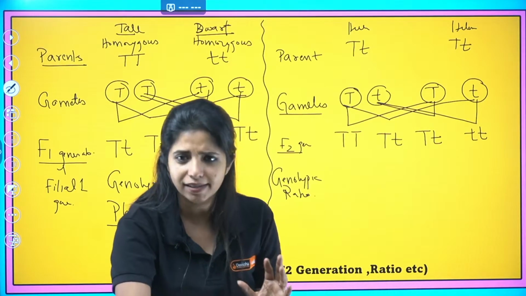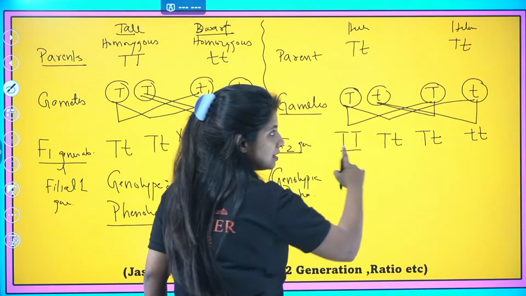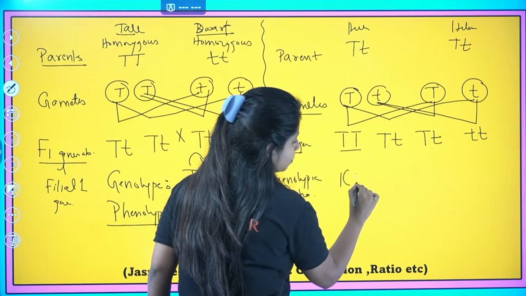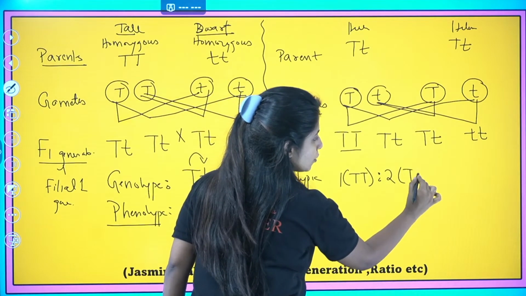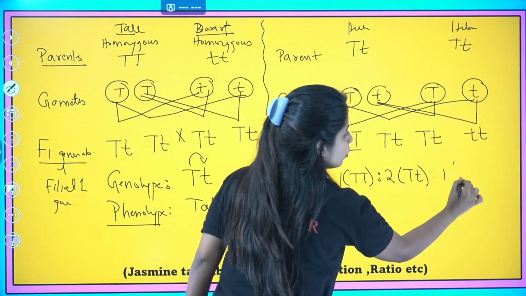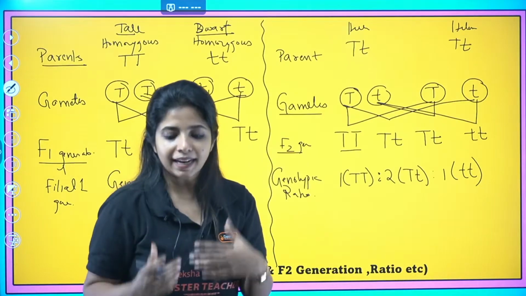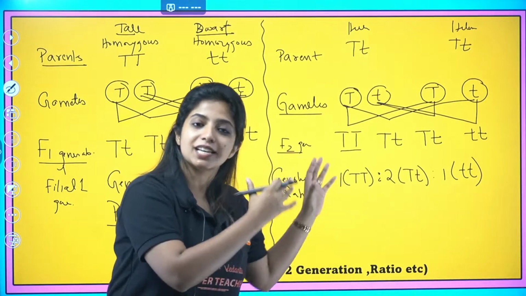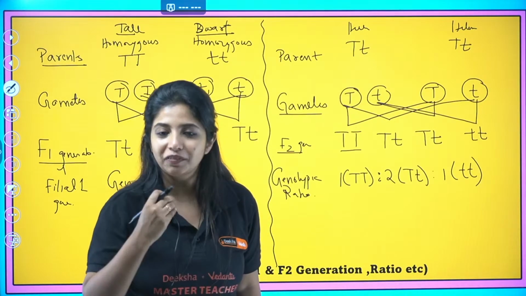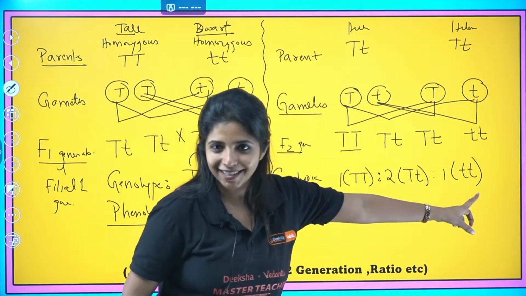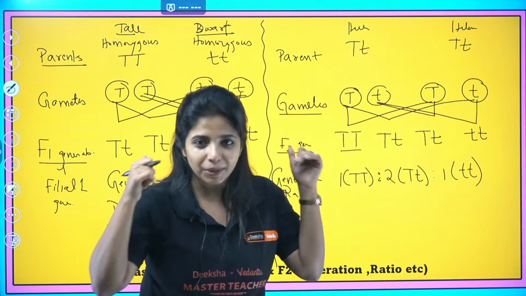For those of you who do not understand, let me tell you. You have been asked about the genotypic ratio. Capital T, capital T. Do you see anywhere else? No, only one. So I'll write 1 and in brackets I'll write capital T, capital T. Then I see 2 of them which are going to be capital T, small t. Then I see 1 of them which is going to be small t, small t. So what is my genotypic ratio? As Priya said, as Pavan said, it is going to be 1:2:1. And whenever you write that, I'll request you, being a teacher who has corrected papers, please put them in brackets. What you denote by 1, what you denote by 2 and everything, please put in brackets. You're going to get brownie marks out there.